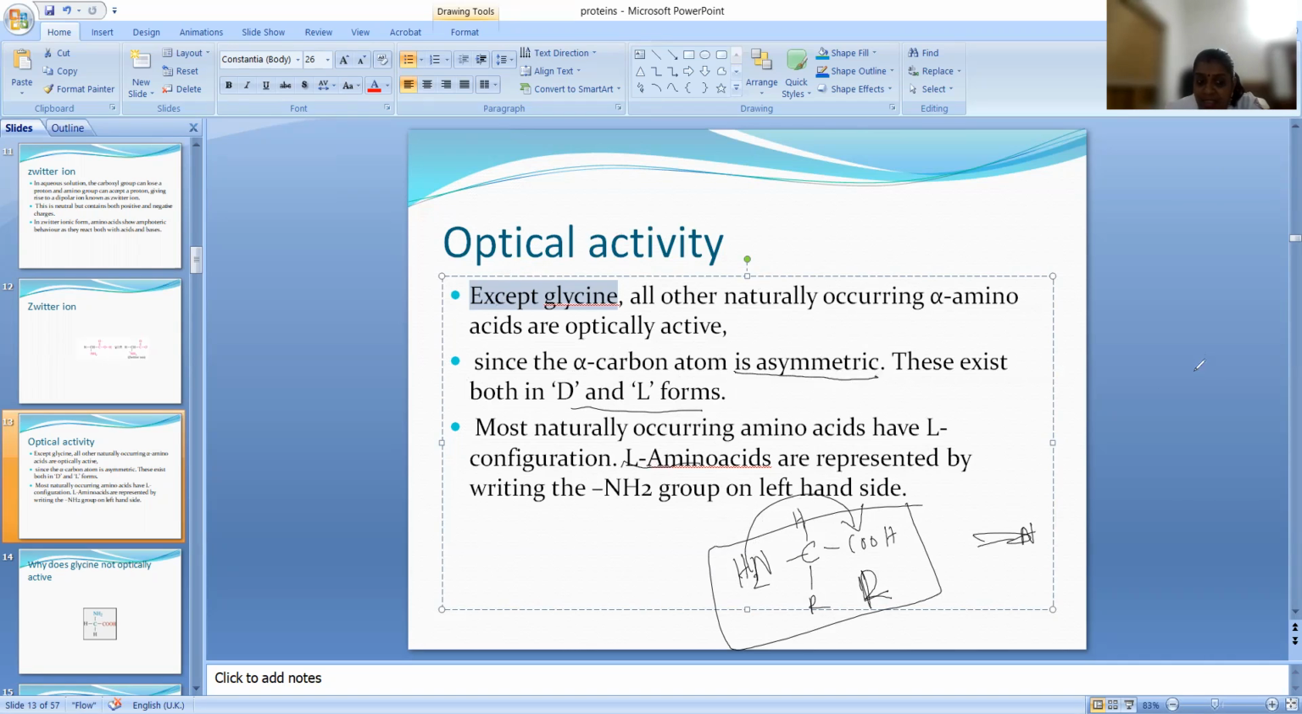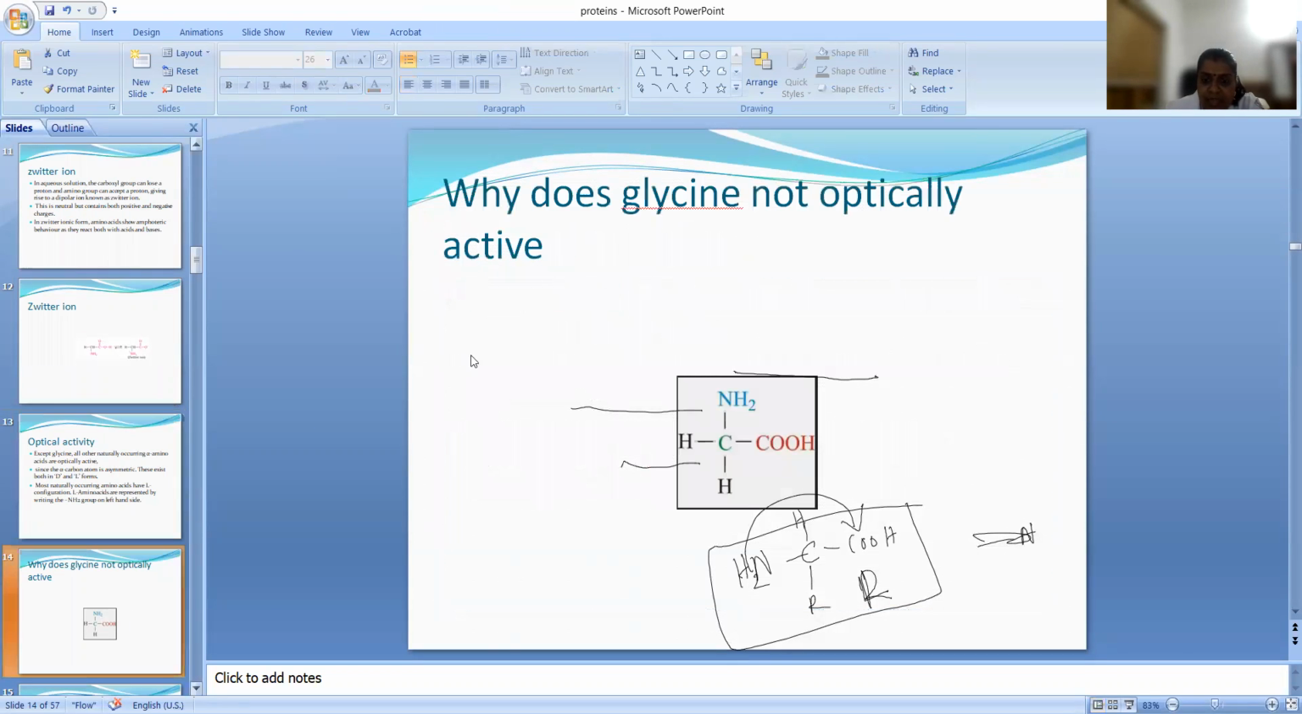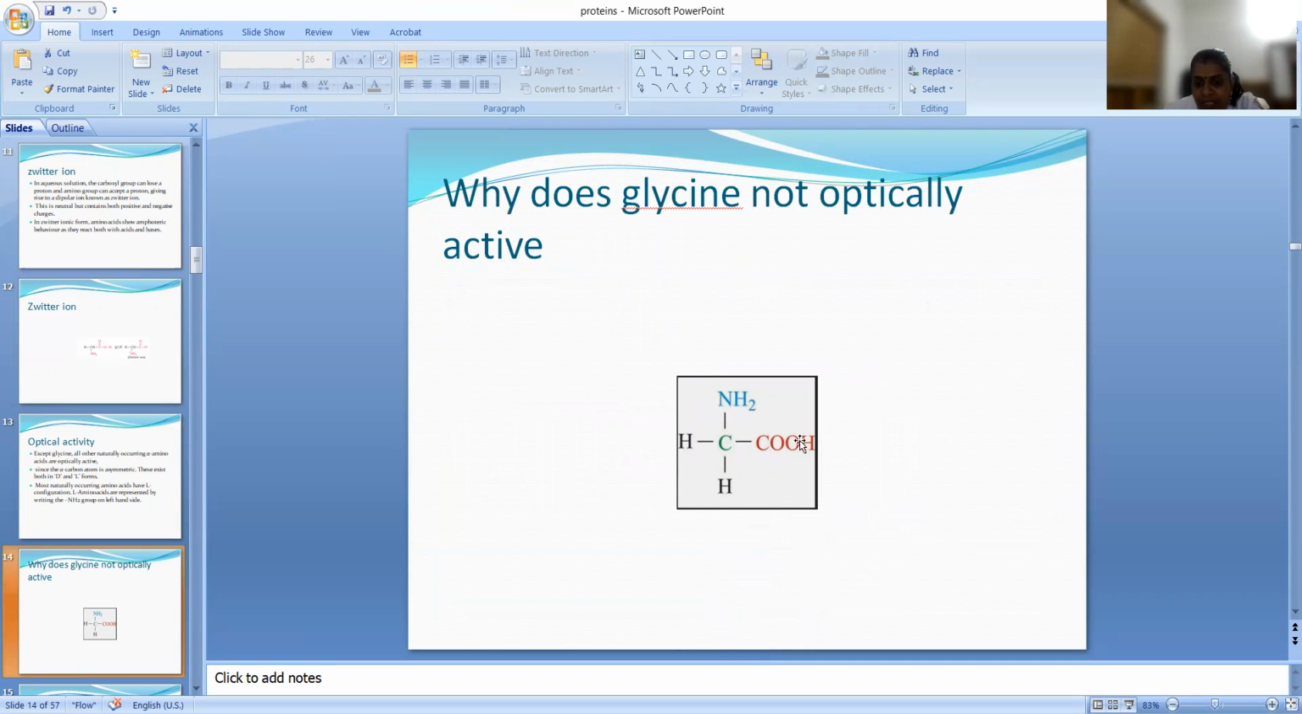Now, why is glycine not optically active? Let us look at glycine. In glycine, the NH2 group is there, the COOH group is there, and two H groups are there. R is substituted by H. So this carbon atom is not surrounded by different groups. So this is not an asymmetric carbon. Since it is not a chiral center, it will not be optically active. Understand?